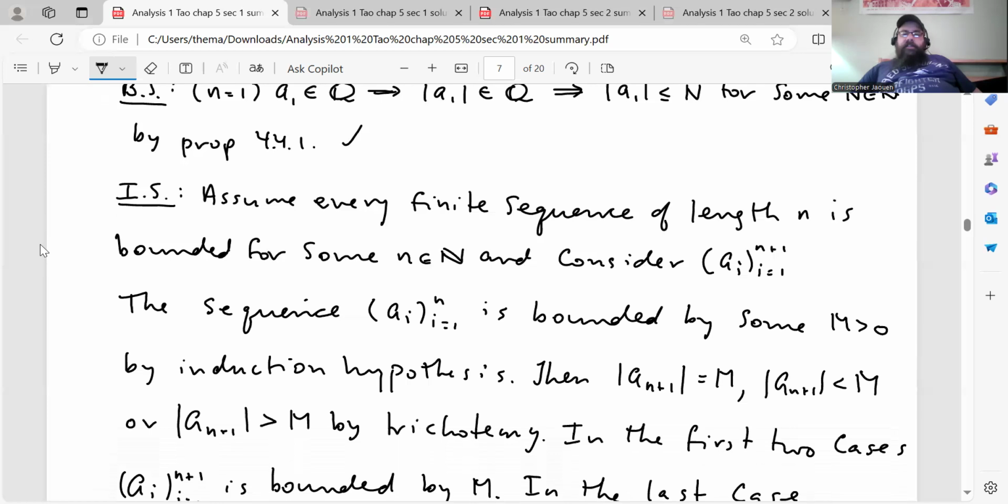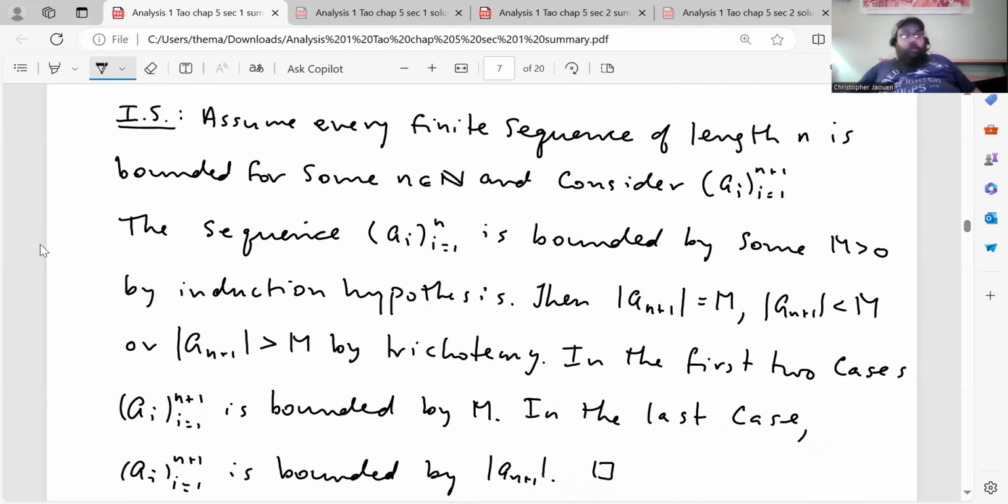Then the inductive step. Assume every finite sequence of length n is bounded for some n in the natural numbers, and consider a_i, i going from 1 to n plus 1. Then the sequence a_i going from 1 to n is bounded by some rational M greater than or equal to 0 by the induction hypothesis. I forgot to write the greater than or equal to in both of those cases. Then the absolute value of a_(n+1) is either equal to M, less than M, or greater than M by trichotomy of the rationals.